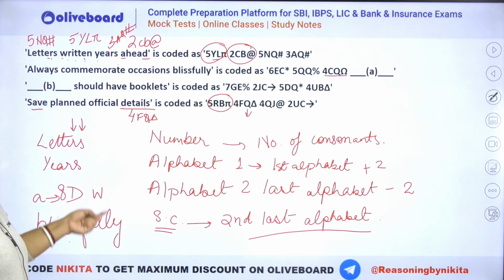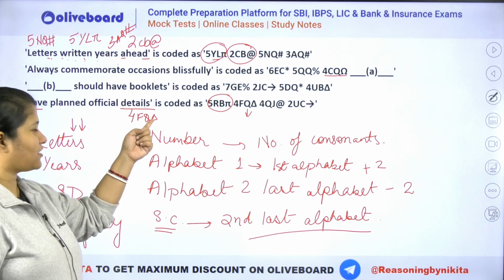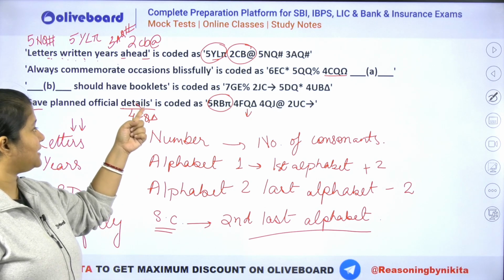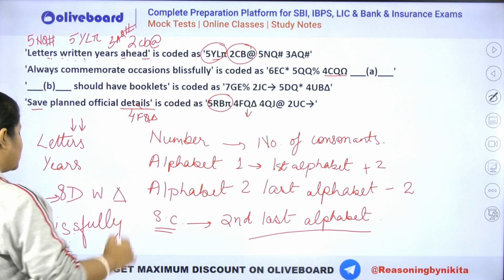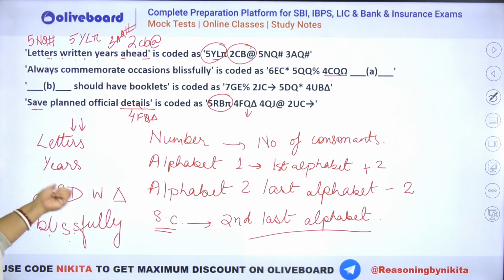And you can see the second last character is your L. So that means you can see L for triangle, okay? Second last character in details, L, that is triangle. That means we will be having a triangle here. So in place of A, it should be 8DW triangle. I hope everybody is clear with this question, okay?